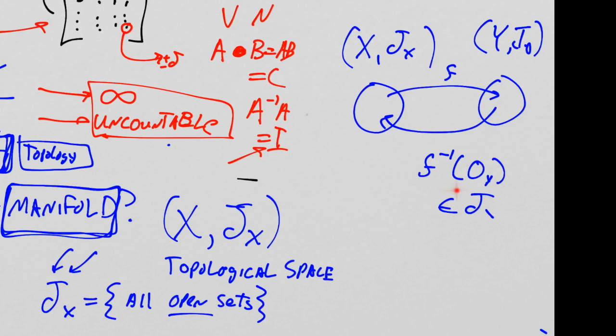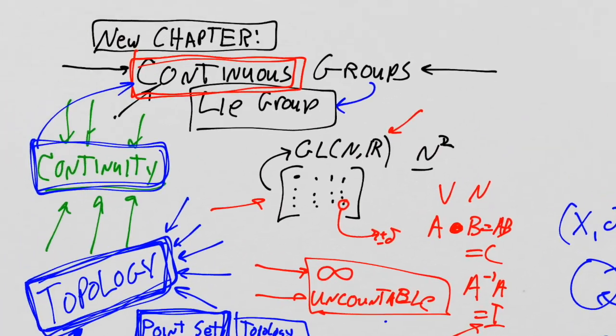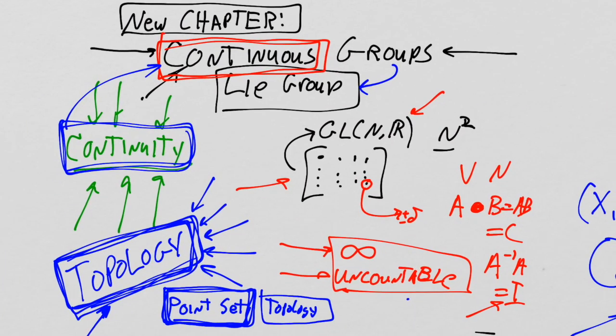And the reason is that this all boils down to the old epsilon delta proofs from calculus. This is an abstract statement of the epsilon delta proofs from calculus, but you definitely want to learn this abstract form, and you really do want to understand how it connects to the epsilon delta form from standard calculus. But all of this is not what we're going to talk about today. I'm going to assume that you understand what continuity is. Okay, so let's begin and try to get at this idea of a continuous group.